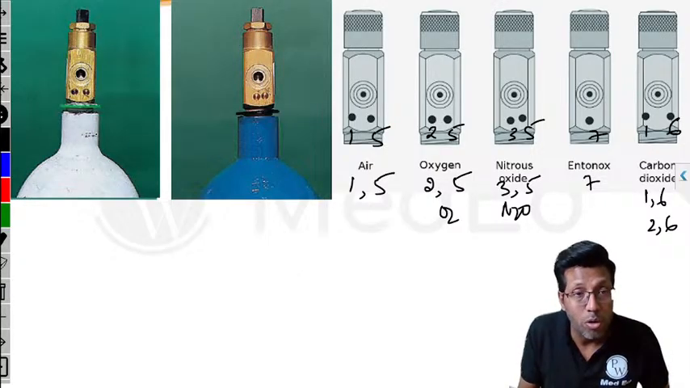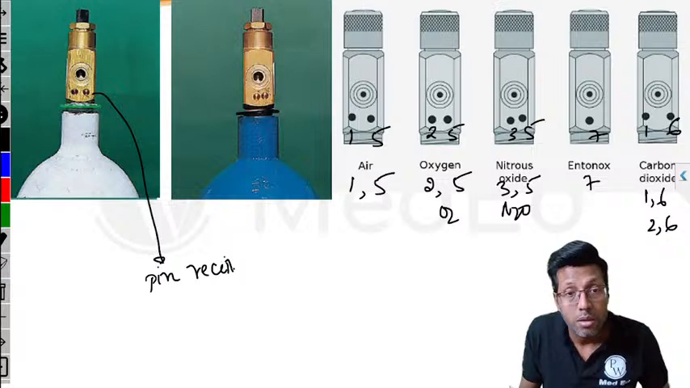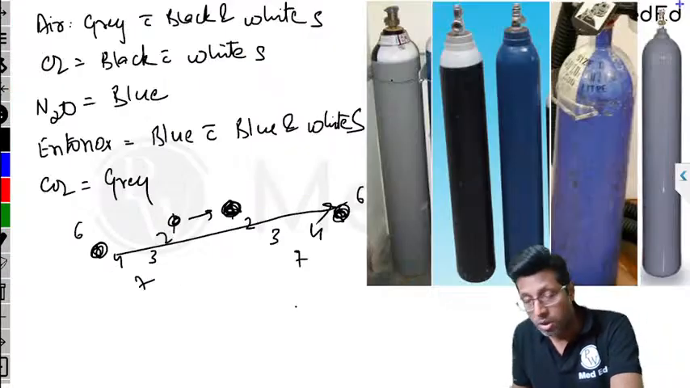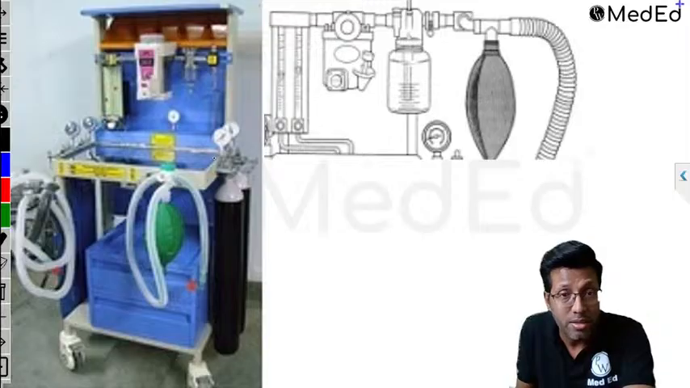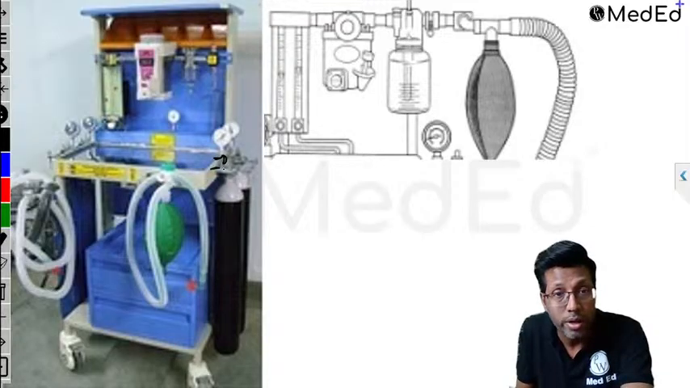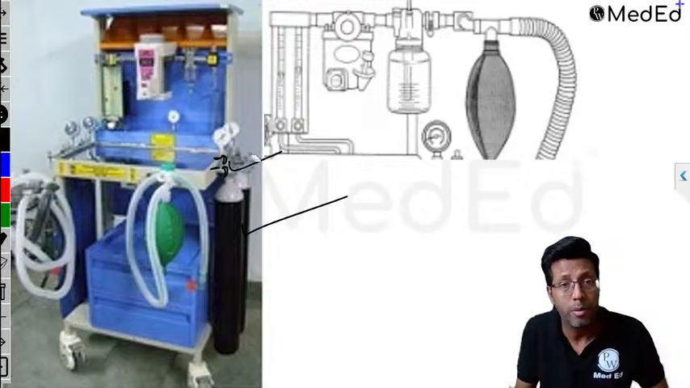So the pins come out of the anesthesia machine and the corresponding pin receivers are on the cylinder, right? Clear? So you have the pin index safety system. We are done with that also. So pins come out of the anesthesia machine over here and the corresponding holes are on the cylinder, right? So we have finished the colors, we have finished the pin index.